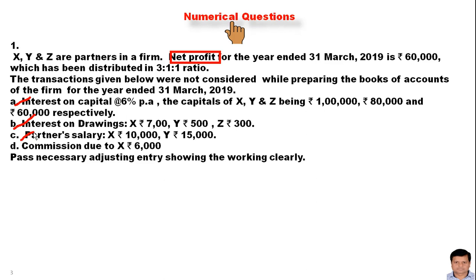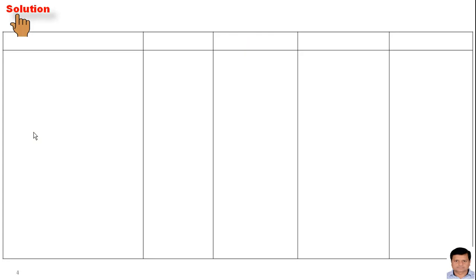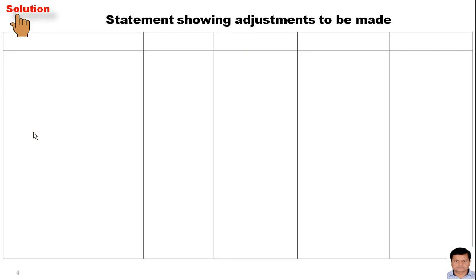Now how is it solved? Here it is. This is the solution. This is the table showing the adjustment to be made, with particulars X, Y, Z and total. Now, profit already created, as I told you, the profit which was created in the ratio 3:1:1 was the wrong treatment done in the past. So how will we rectify it? We will deduct this amount to rectify the past adjustment, to rectify the past treatment.